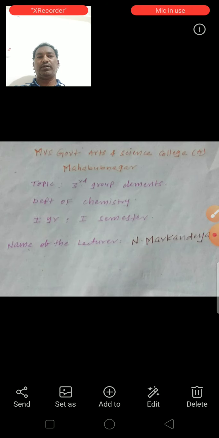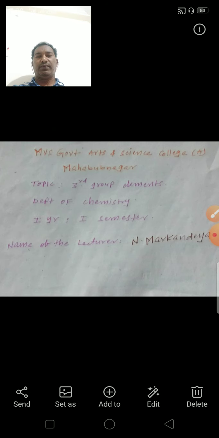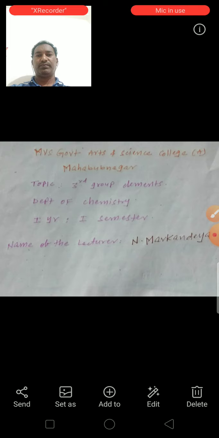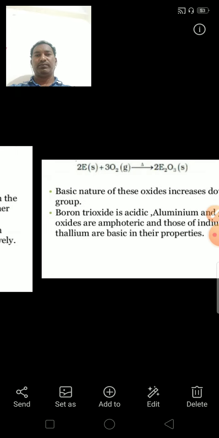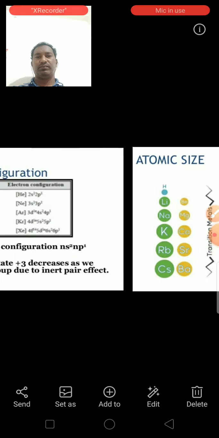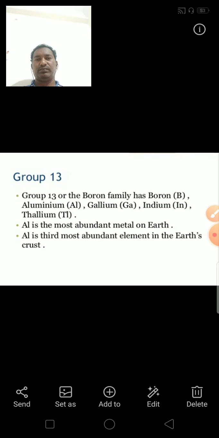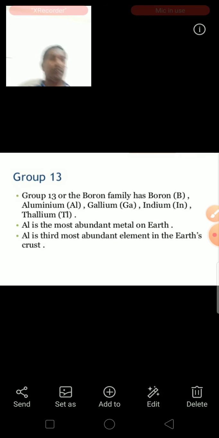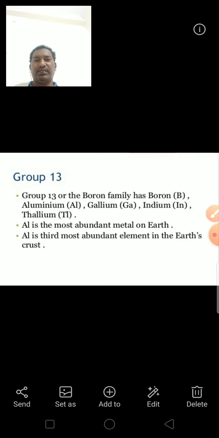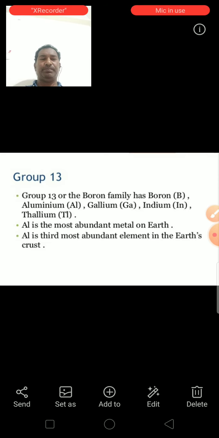So today's topic is third group elements for first year, first semester. The third group elements belong to the p-block elements. It is known as the 13th group. Group 13 is the boron family, which has boron, aluminum, gallium, indium, thallium. These all belong to the 13th group elements.